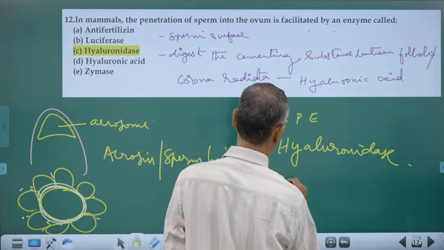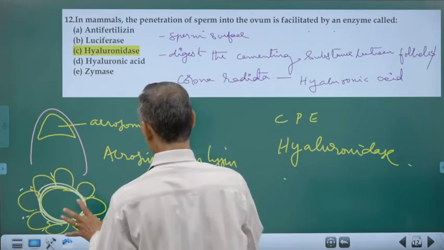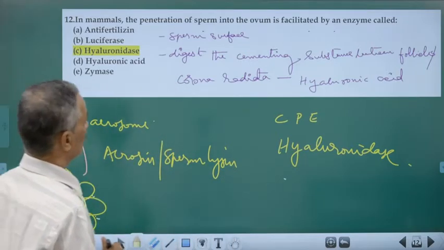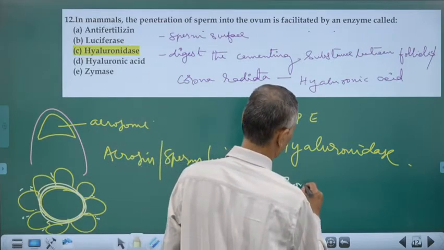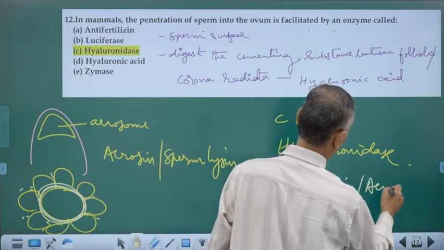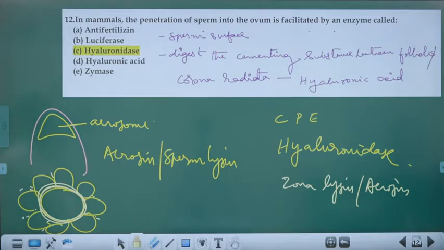Third one is acrosin. The third one acts on the zona pellucida, zona lysin, or acrosin. It dissolves the gelatinous layer around the ovum, the zona pellucida. So these are the three enzymes generally called sperm lysins.